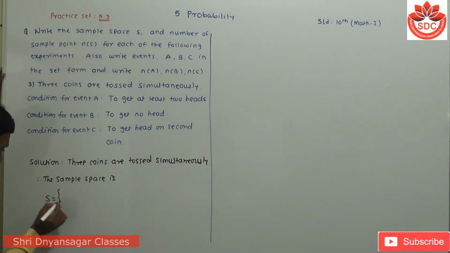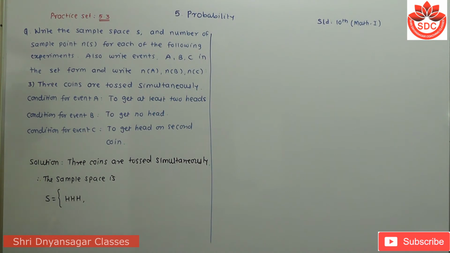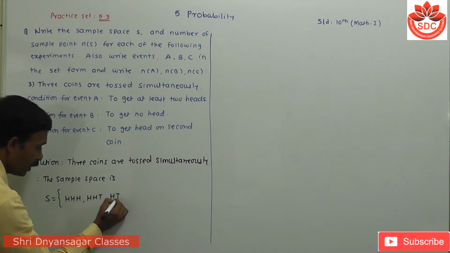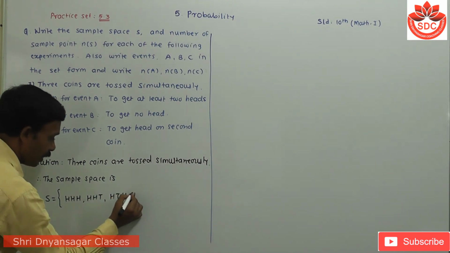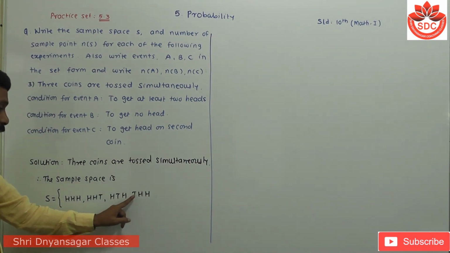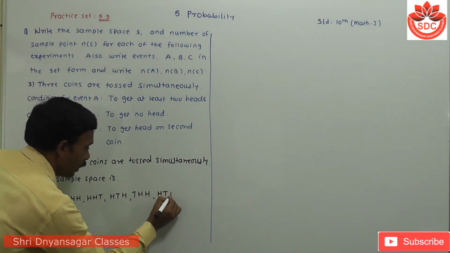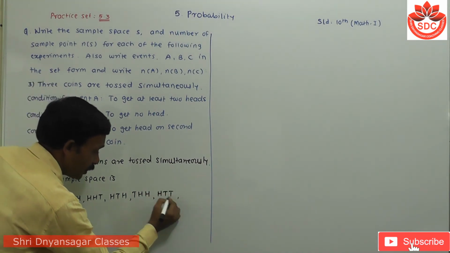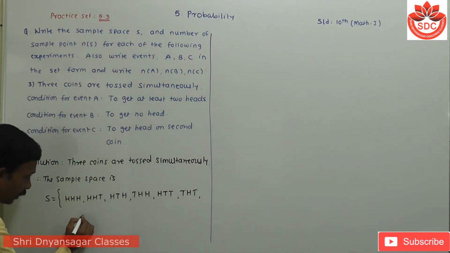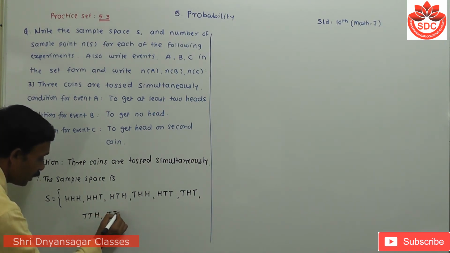S equals, look carefully student, 3 coins are tossed simultaneously, so the first one is HHH. Then second HHT. Then HTH, taking the middle as H. Then THH. Look here, first I remove this one, T, then take the middle, then take the first. Then next one is HTT. Then transfer this H to another position, meaning THT. Then we write TTH. And then the last one is TTT.